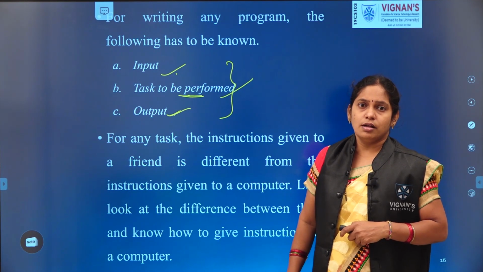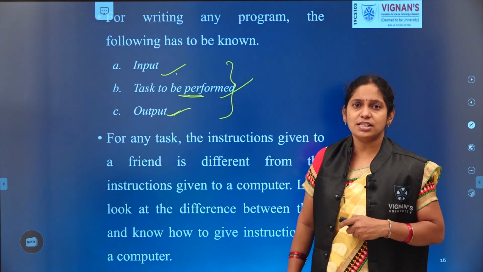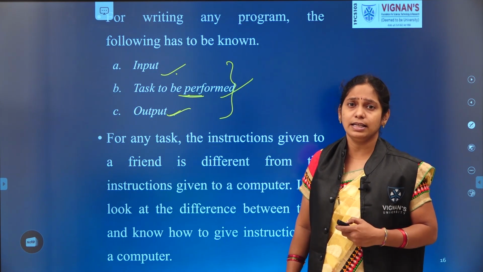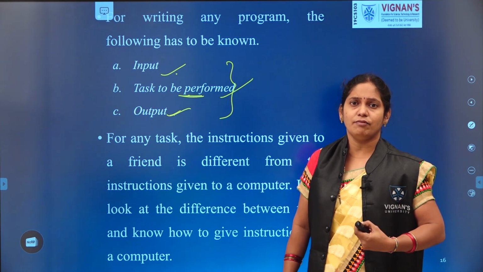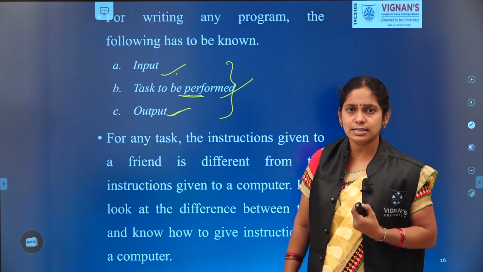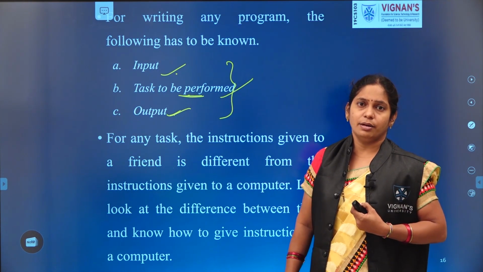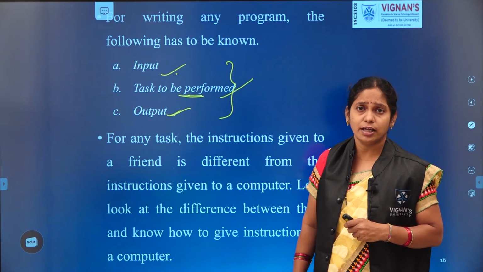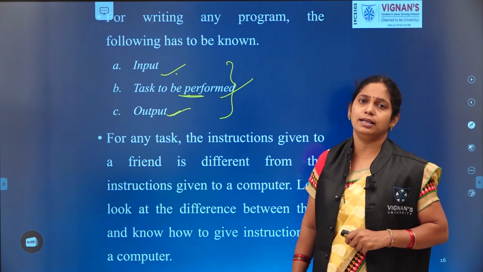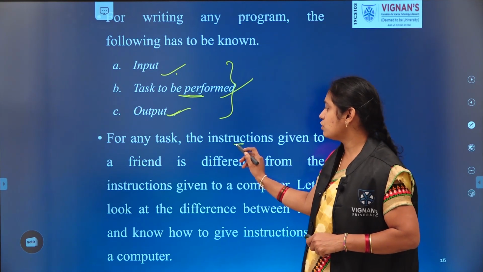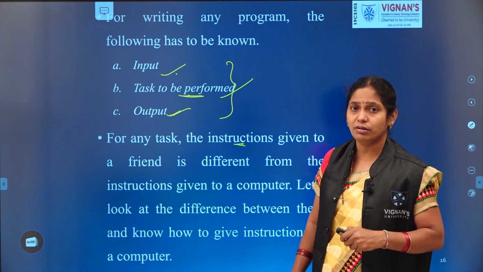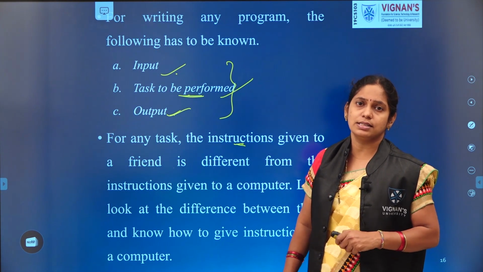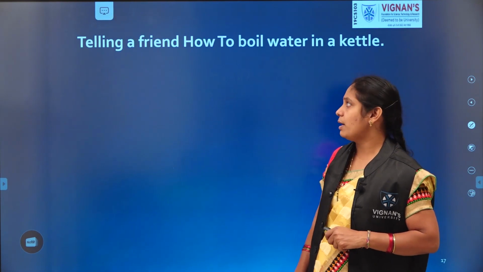Because the instructions given to our friend is nothing but a human being. He has a brain, he has a thinking ability. So if we tell one instruction, they can analyze it and extend it. But a computer is a machine, so everything we should give clearly. That's why the instructions we provide to a human being are completely different from the instructions we give to a system. Let us discuss an example.